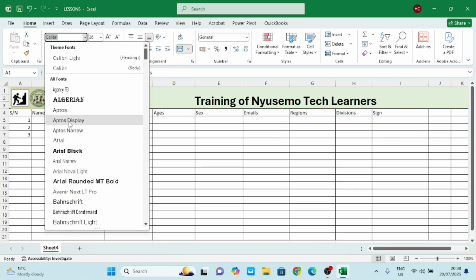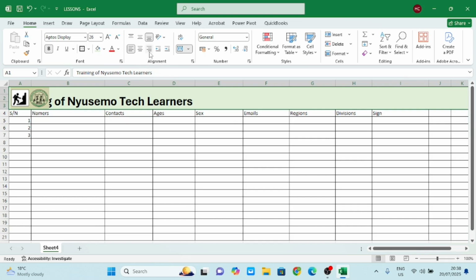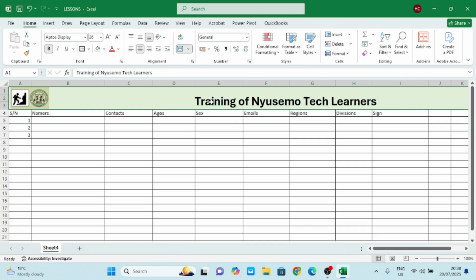I can just come here and I change, or I can come here and also around these items that we have here, I can just begin to change the position of my text just by clicking. Remember I'm still clicked here, okay, and I can go there, it goes to that end, come here, it comes to the middle, go here, it goes to the middle, top, and then here it goes right up to the top, and I can just play with it around just like this. Okay, take note of this.